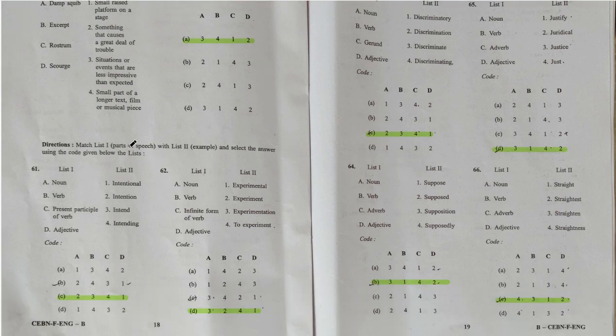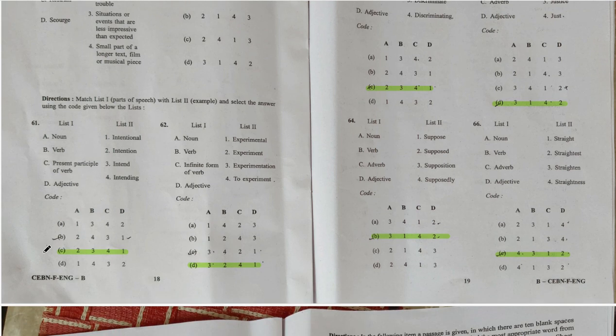And from question 61 again, match the following is given. In list 1, parts of speech are given. In list 2, examples are given. You have to match the correct parts of speech to its given example, right? So 61st question, the correct answer is C, 2 3 4 1.